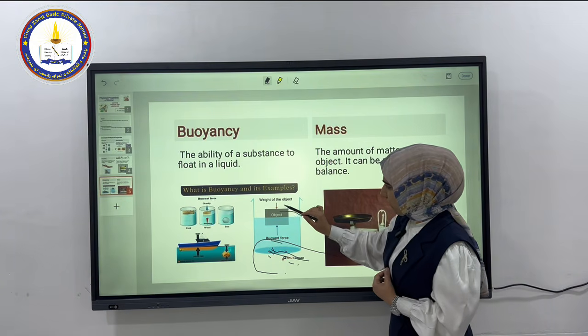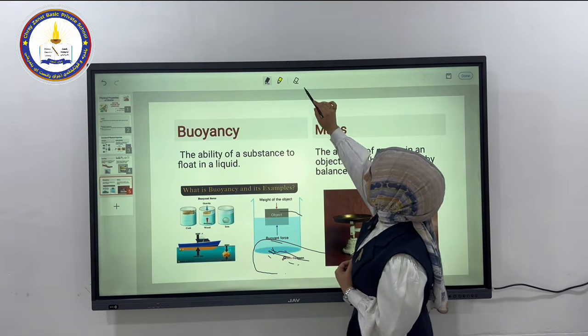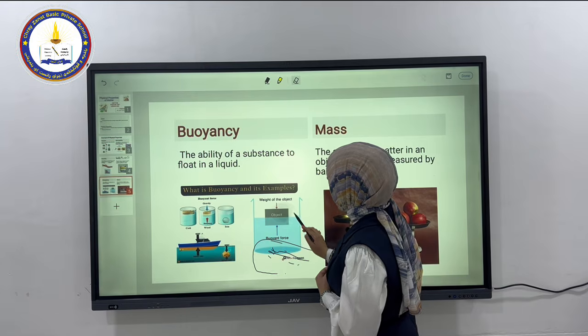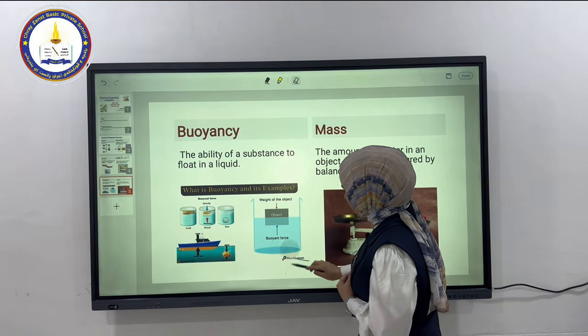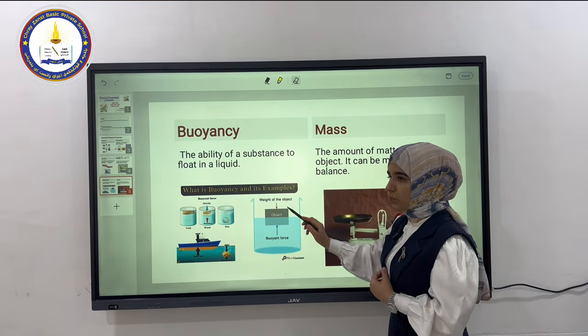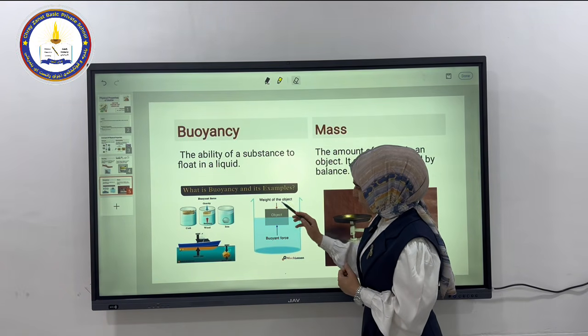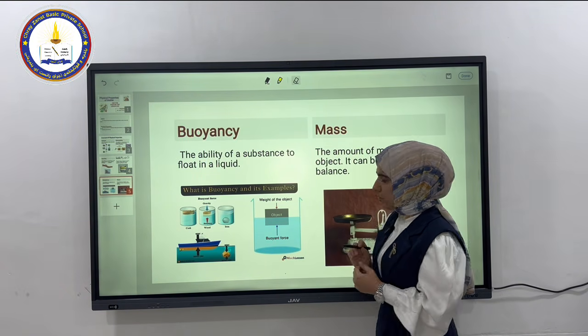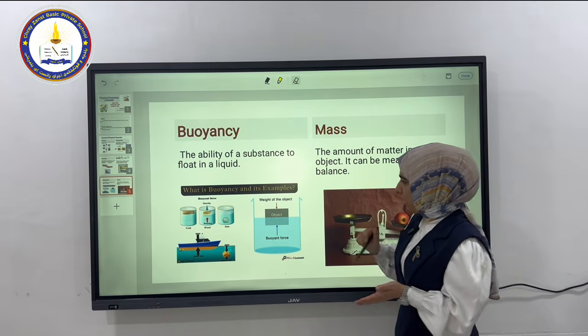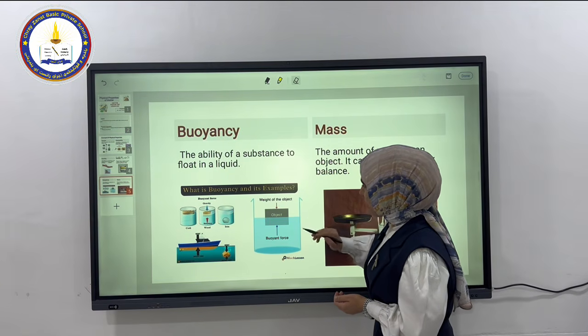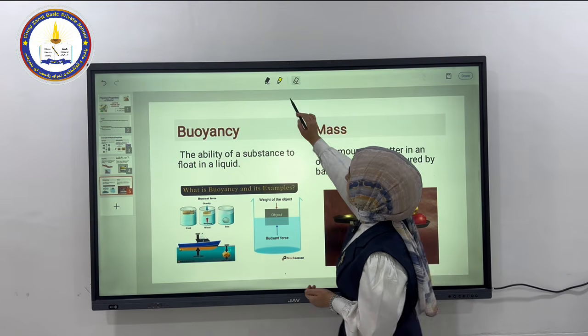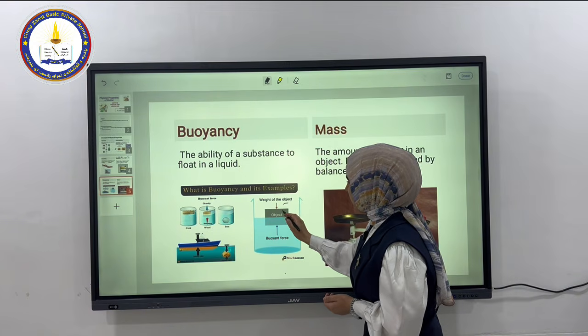Let's explain it like that. Look here. We have two forces, okay? The force of the weight and also the buoyant force. When we put the matter into the water, there are two forces that affect each other. One of them is the weight of the object, which we can call Fg.